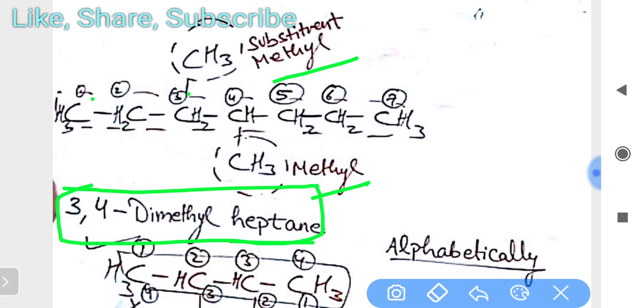don't forget to put a comma between the two positions. 3,4 is there, and then when you write the name, you have to put a dash. Like this.